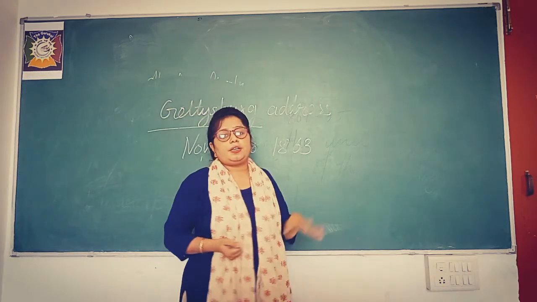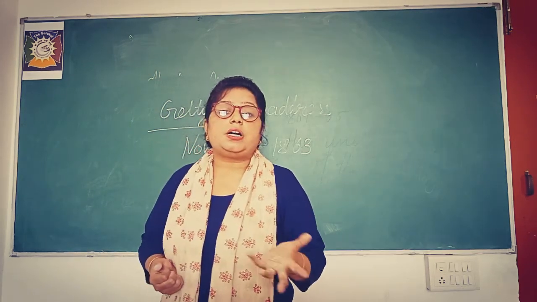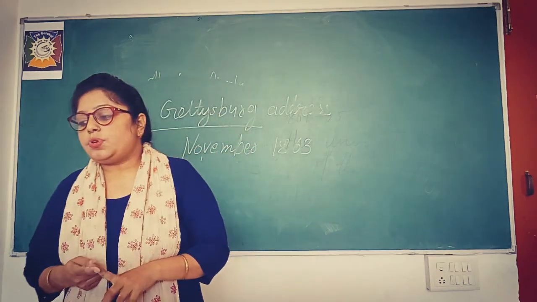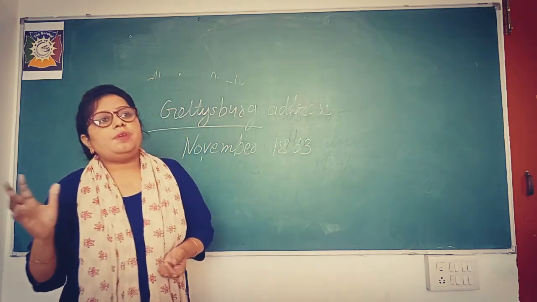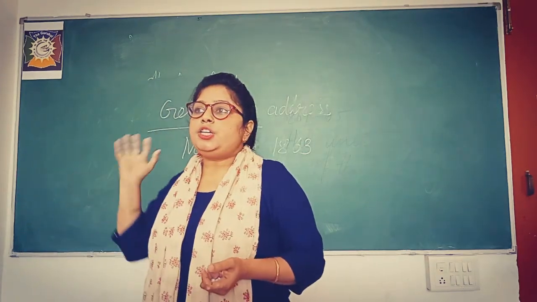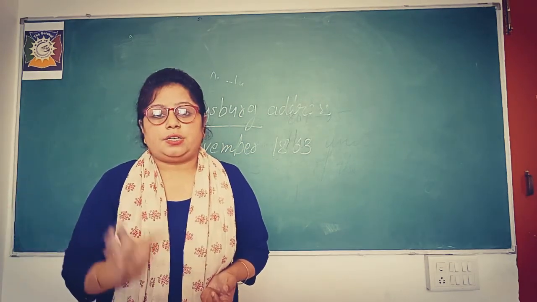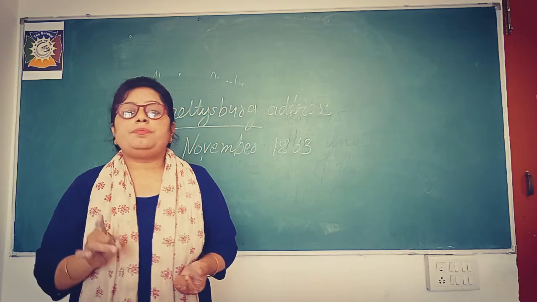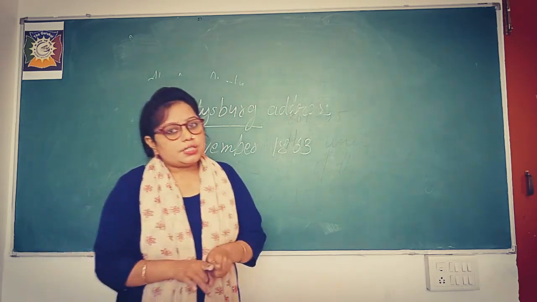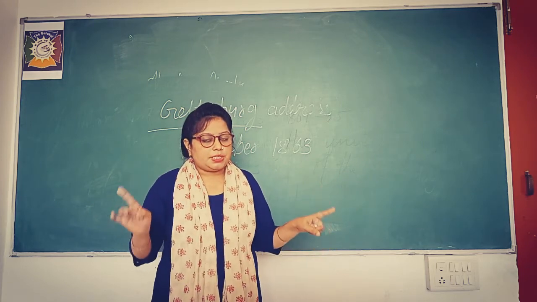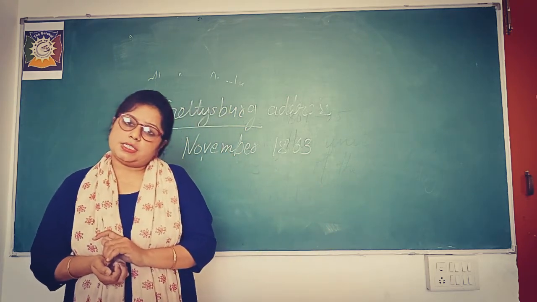What was the important thing discussed? That was the equality of man. It means if we want any country to survive for a long time and have the right direction, then definitely what should exist over there? Equality of man. No discrimination should take place. So that was the main thing he introduced in his speech.